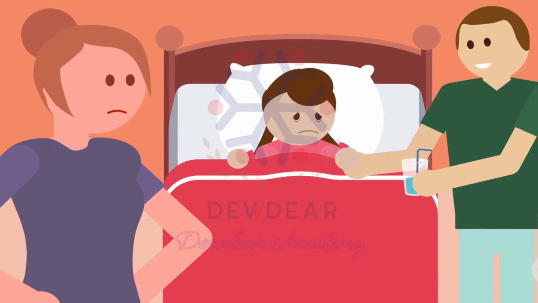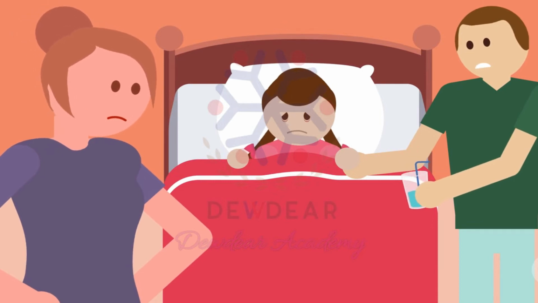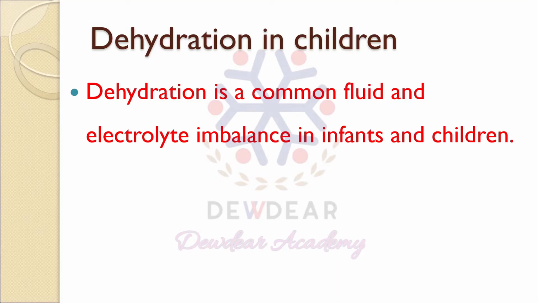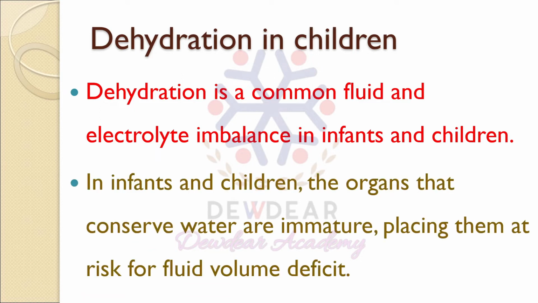So the topic is dehydration in children. What is dehydration? It is a common fluid and electrolyte imbalance in infants and children. The organs that conserve water are immature, and that places the children at risk for fluid volume deficit.